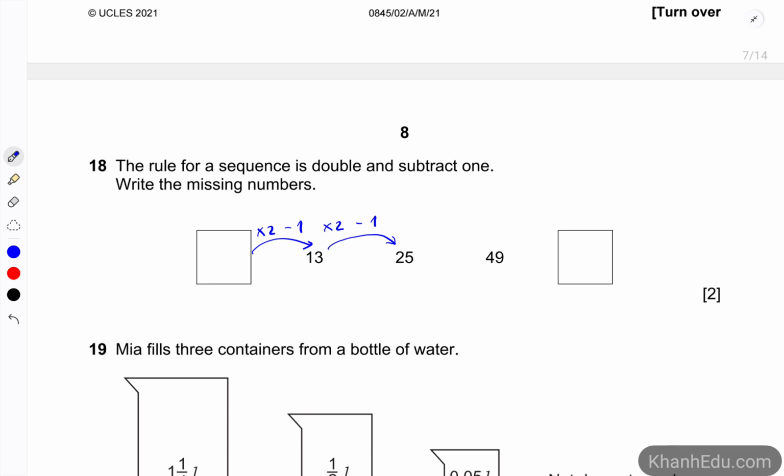So now if we want to find out the original number, then we have to go back. That means that we will take 13 and plus 1, which is 14, and then we divide it by 2, which is 7, number 7. And similarly with the last number, 49 times 2 minus 1 is 97.